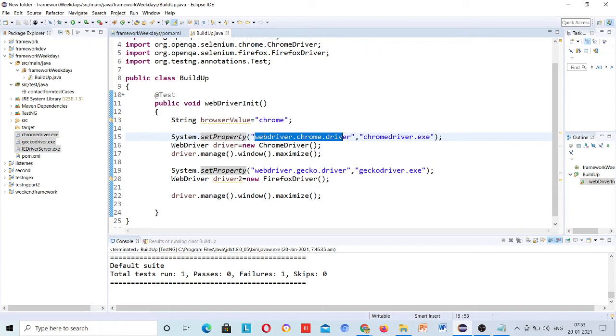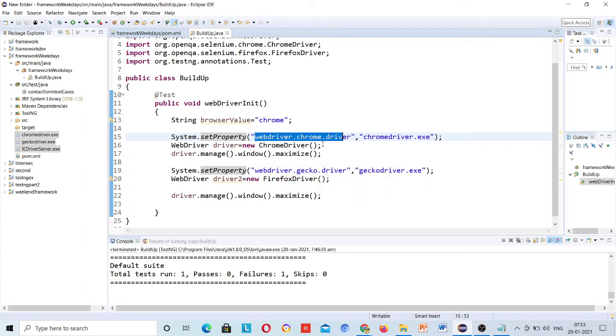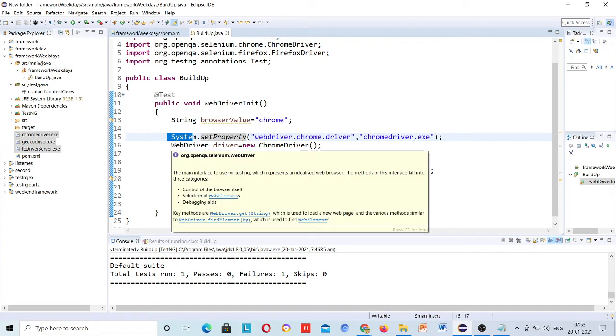Suppose you invite someone to come to your house but you don't tell him the address. Just like this, you are inviting the browser to launch but you don't tell it the address, how will it launch? Okay. These lines are mandatory.